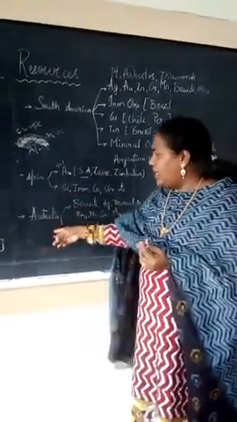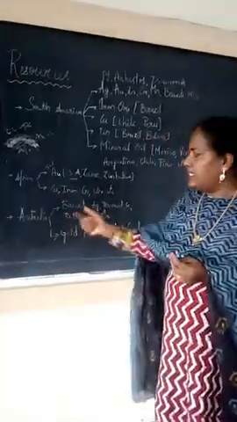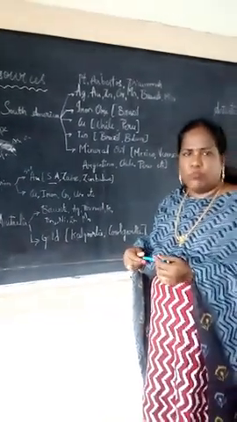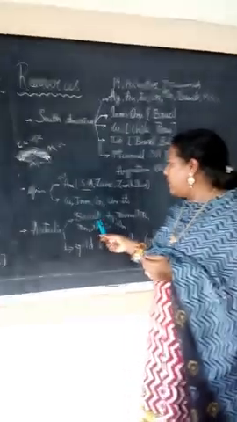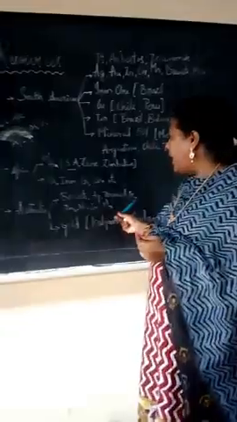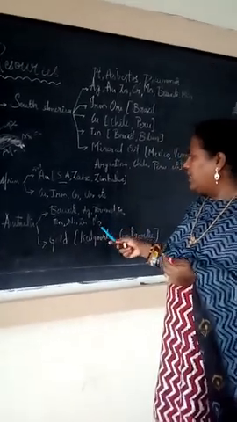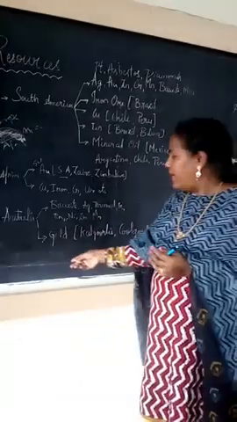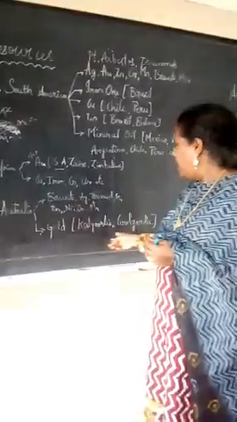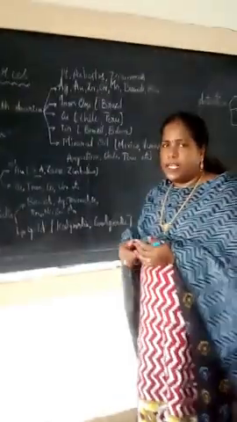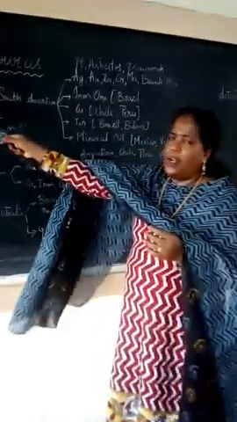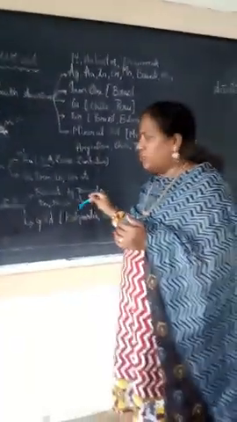Now we move to Australia. Australia is a small continent on the east side. Here minerals are very few: bauxite, silver, diamond, tin, nickel, zinc, gold. Gold is available here, carbonate and coal. In these two places, on the west side of Australia, they are available. Compared to all continents, the minerals here are fewer, so they can use them only for their own country's purposes.